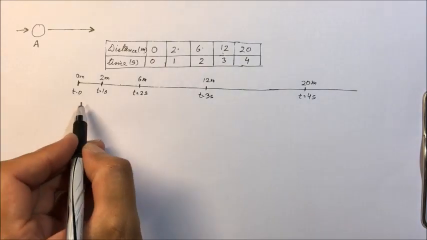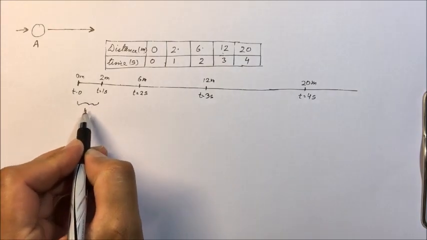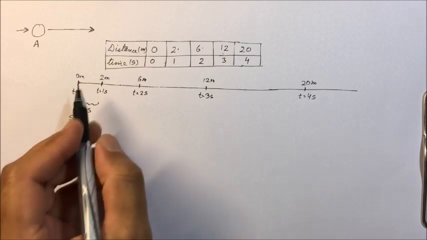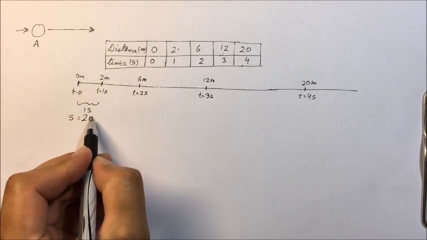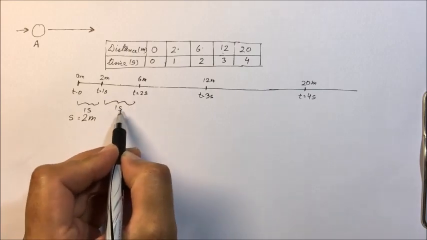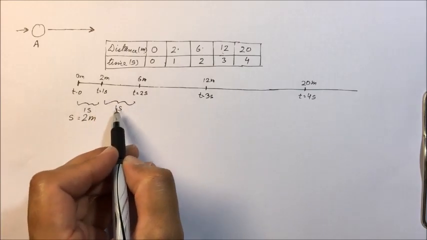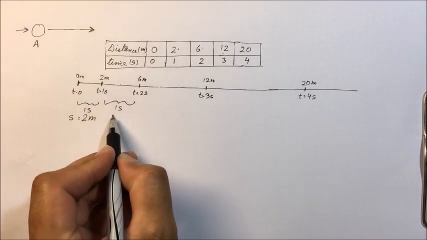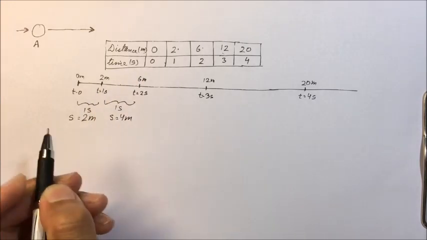Now see here, in the first time interval, that is in 1 second, the distance traveled is how much? 2 meters. In the next time interval, 1 second, distance traveled is 4 meters.